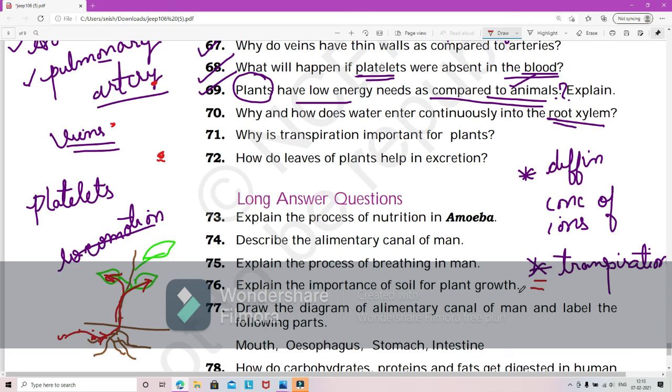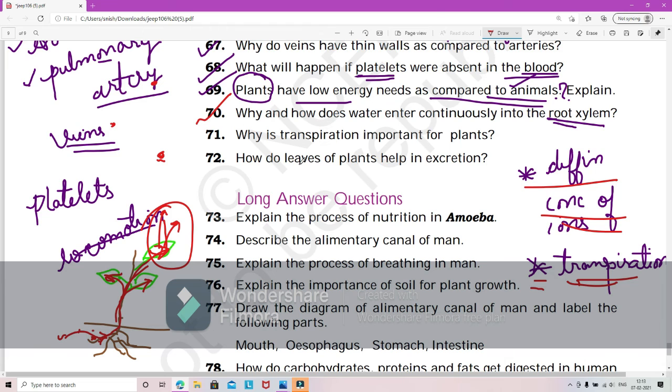Transpiration is loss of water in the form of water vapor through aerial parts of the plants. So here in this leaf, when there is excess transpiration, there will be less water. To fulfill this, there will be a pressure difference, and the water from here will enter here. So there is continuous loss, and it will take the water and fulfill the water requirements. This is how it takes place. You have to write first it's due to difference in the concentration of ions. Next is transpiration. Okay, so this is the 70th question.